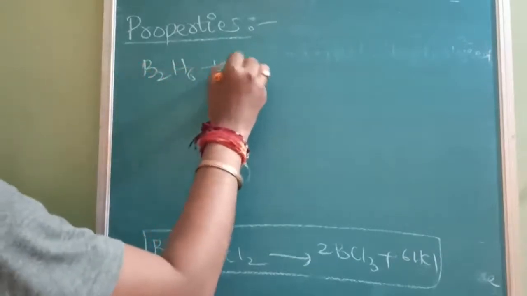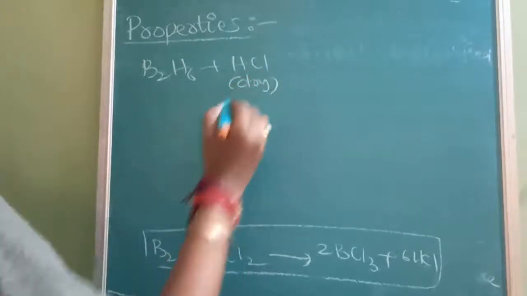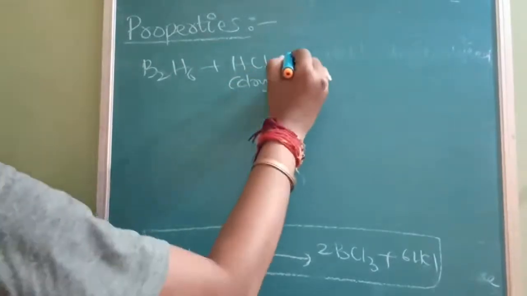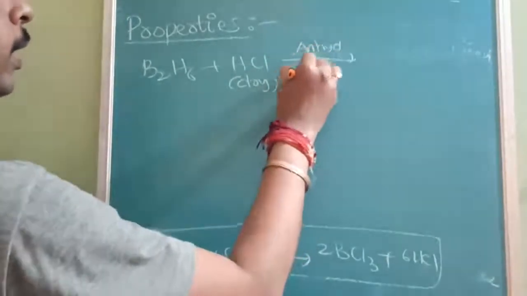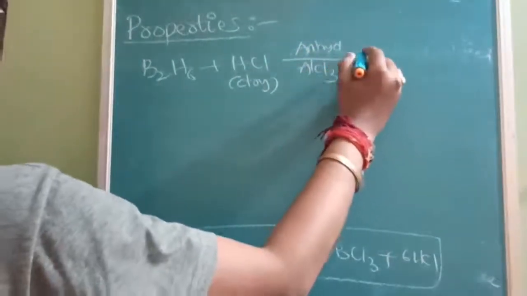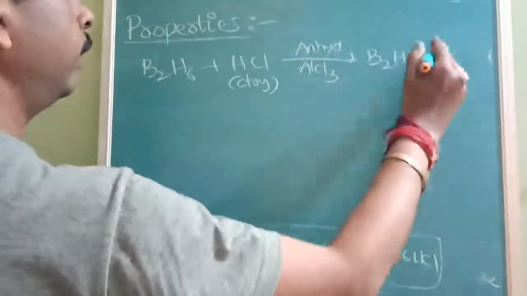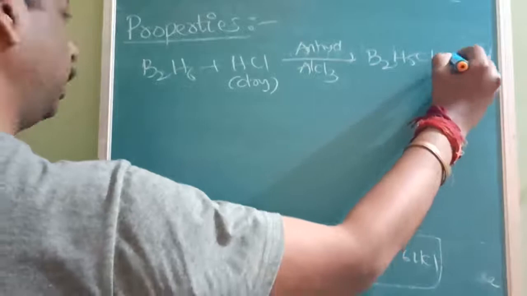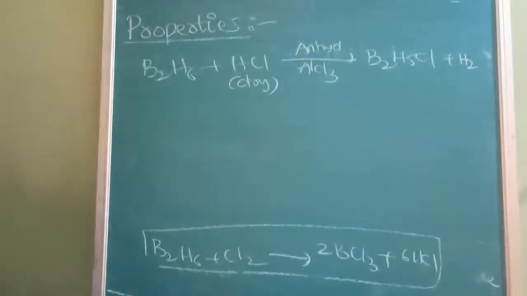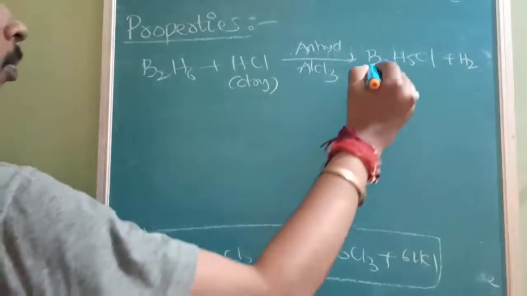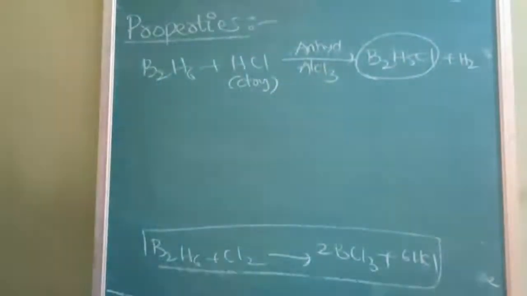Now, if the same B2H6 is treated with HCl, in dry condition, and in presence of anhydrous AlCl3, it is going to form B2H5Cl, and hydrogen will be produced. So this is chlorodiborane. B2H6 was there, now it is chlorodiborane.